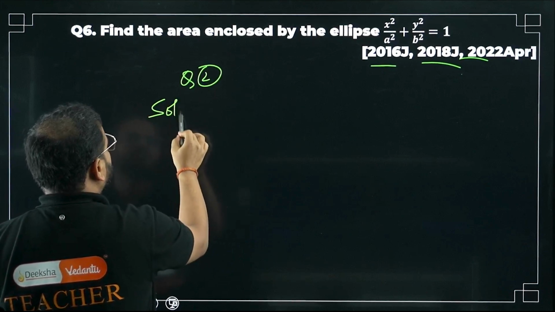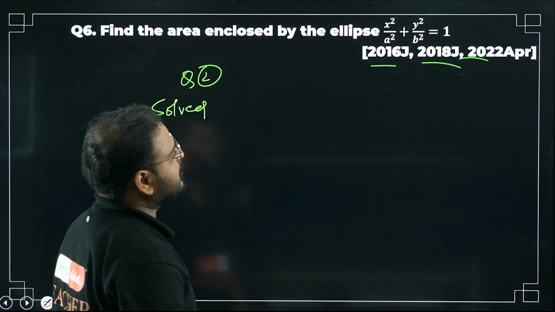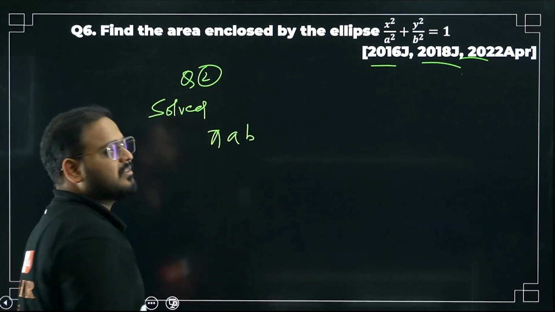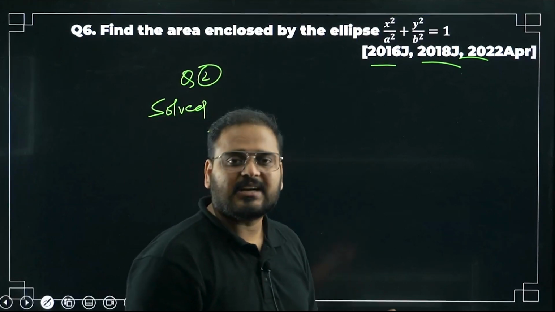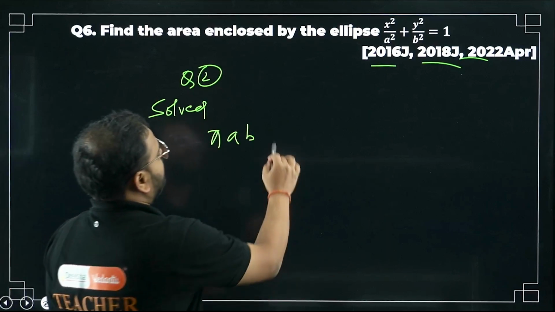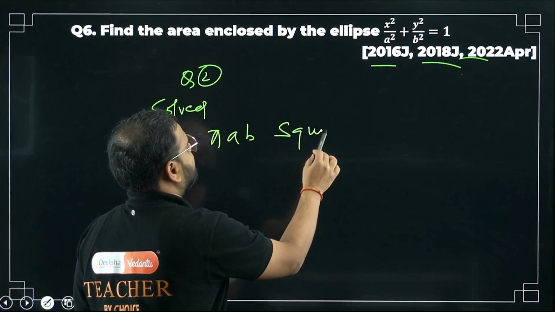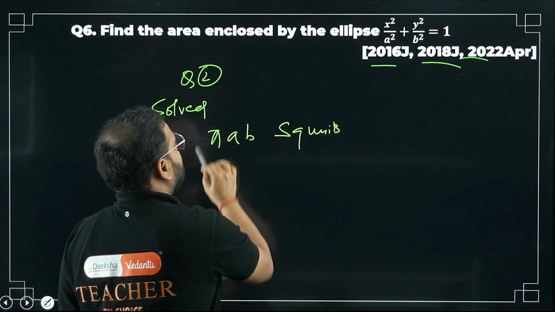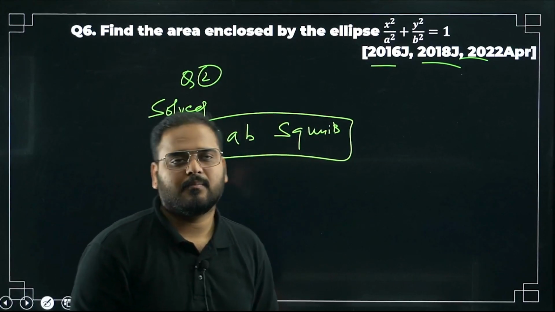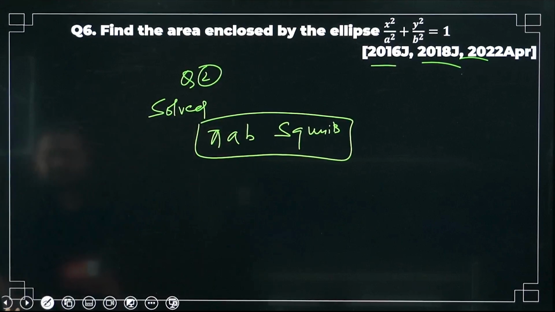So already solved this question. What's the answer, bacha? If you remember, pi AB. How can you say that, sir? This is the standard result, sir. Standard result. Please check. Okay. Pi AB square units for the ellipse and pi a square units for the circle.